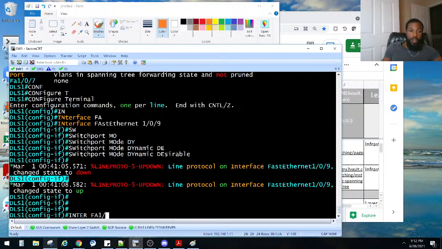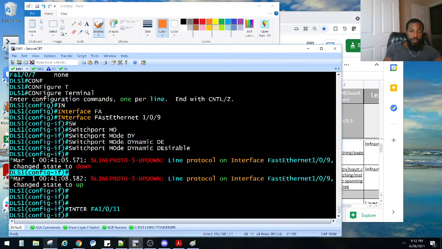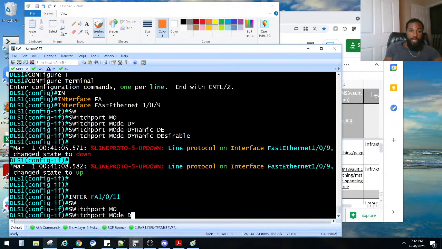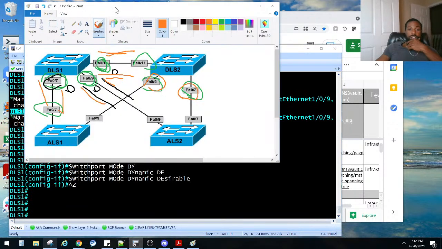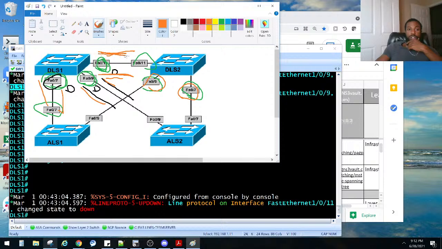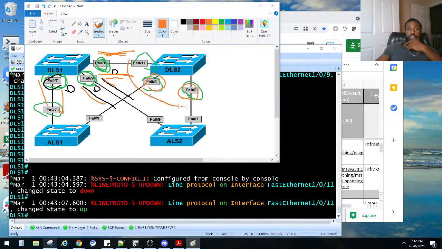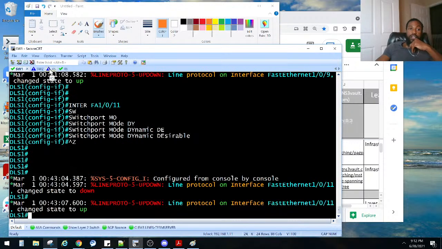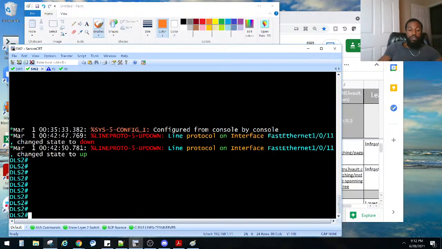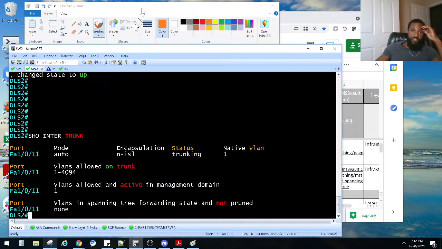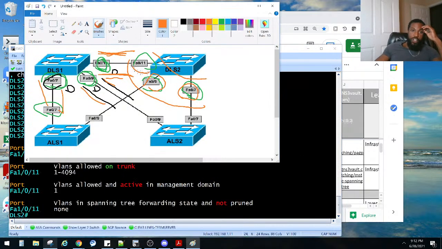Interface FA1/0/11, switchport mode dynamic desirable. That should become a trunk now, right? This should become a trunk, and then this should desire to become a trunk as well. It's already going to form a trunk, but it's going to negotiate that. So let's go back to DLS2 and see what happened. Show interface trunk. He's probably going to have 3 interfaces trunking now. No, he just has FA1/0/11. So only this one is trunking.